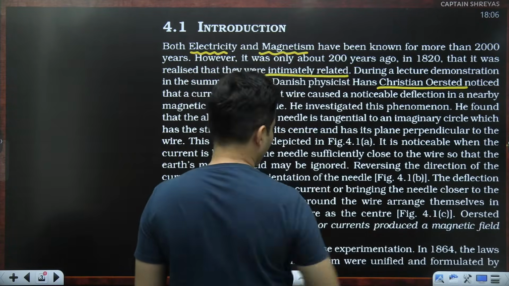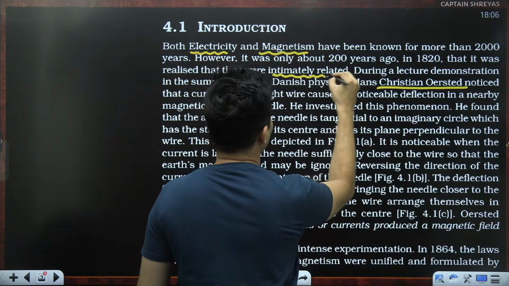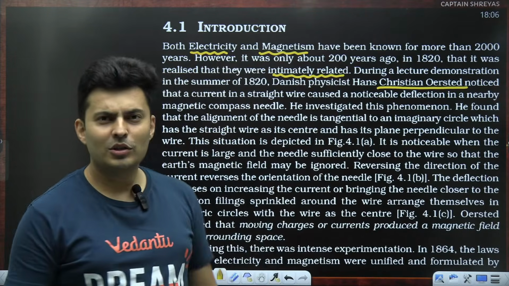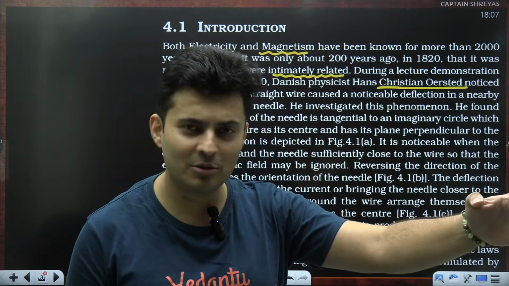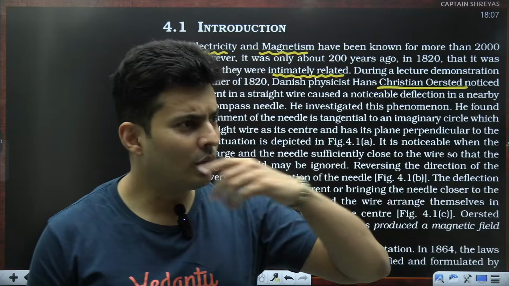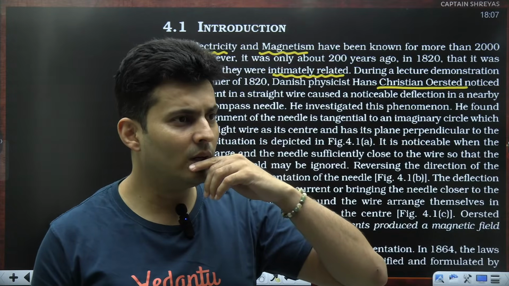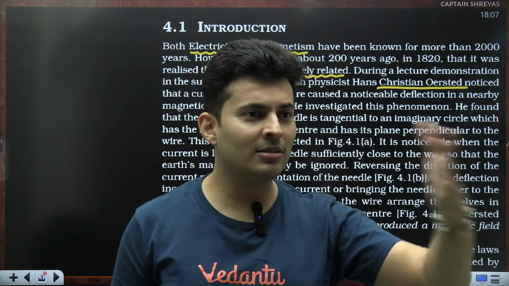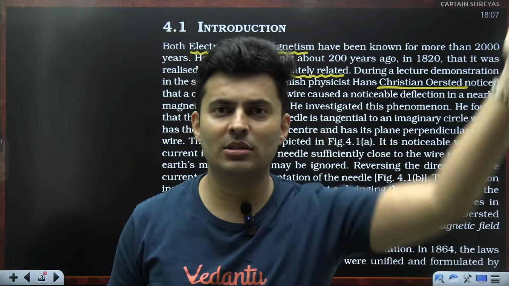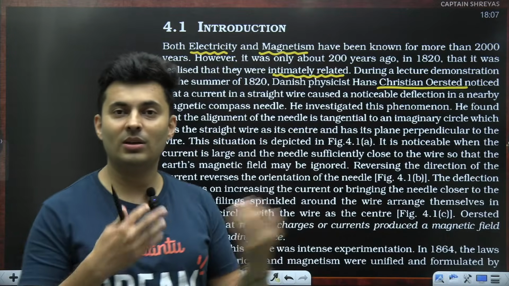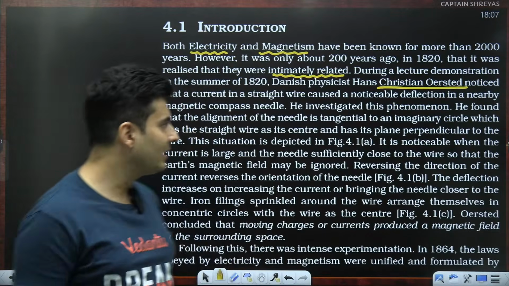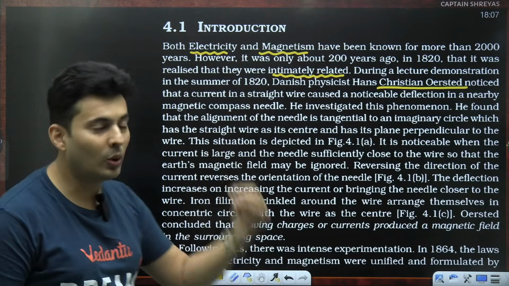related to each other. They are basically related to each other. It's like sometimes you meet somebody somewhere. Oh, you're from that city. Oh, I am also from that city. Oh, you know that person? Yes. How are you related? He's my uncle. Oh, you know what? He is my grandfather's brother, something like that. Oh, we two are related. So like that, they found out that they are related to each other. They are interlinked, and it was demonstrated by Oersted.